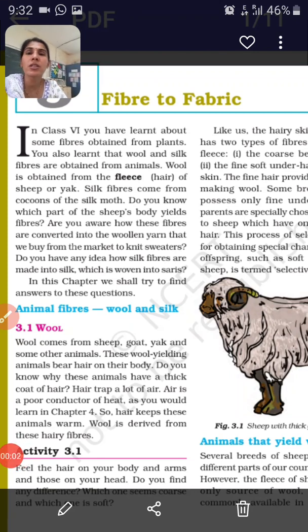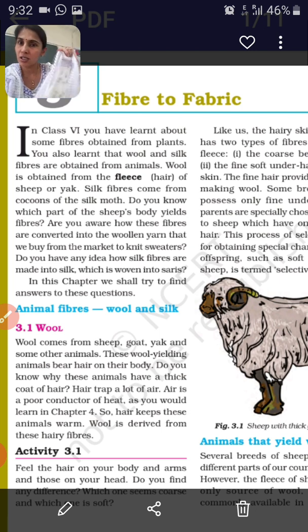Good morning, children. Today we shall be studying the chapter Fiber to Fabric. This chapter will include everything that involves the formation of a fabric, that is the cloth which we can make dresses out of. Fine. And fiber is any thread-like structure like this. This is thread, children.